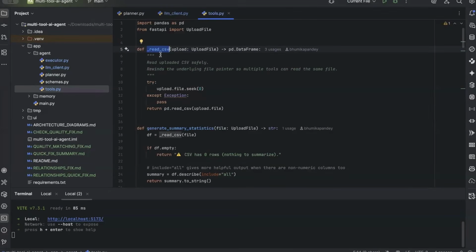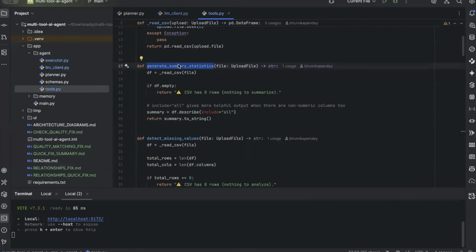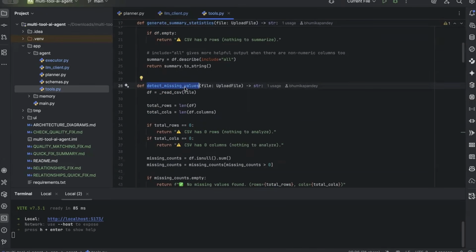Before any analysis happens, we normalize file access. Multiple tools may read the same uploaded file, so we rewind the file pointer safely. And agents must handle state, not just the logic. This tool here performs the deterministic data analysis. The language model is not computing statistics. Python is. Same pattern here. Strict logic, predictable output, and no hallucinated data insights.